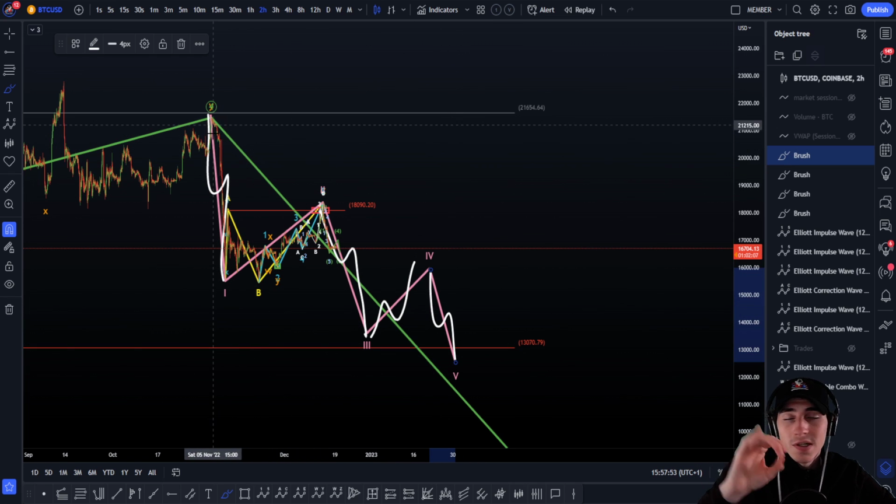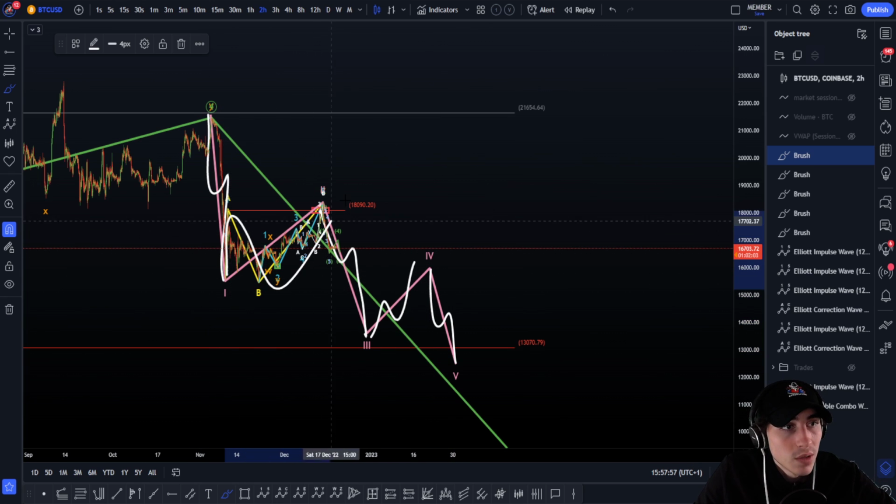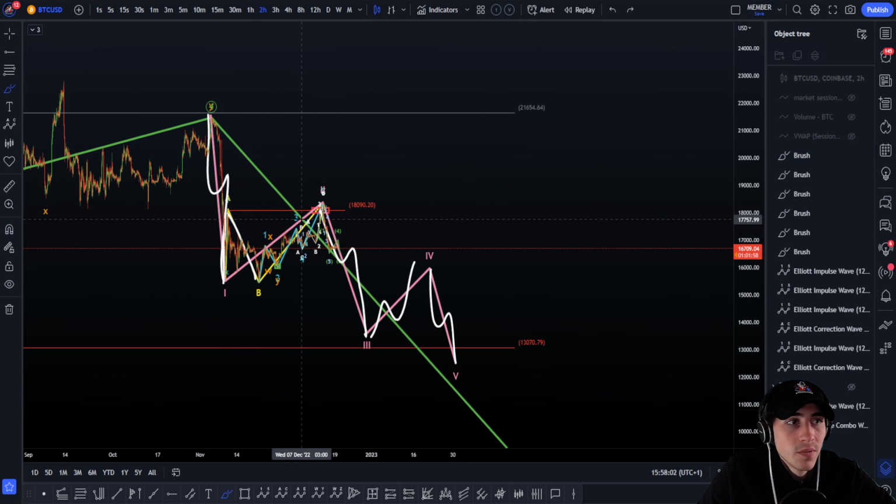So ABC zigzag in waves 1, 3 and 5; in waves 2 and 4 you can get something else, you don't really care, as you can see here, for example, ABC flats. So ABC flat, correction, correction, 5 waves. Okay, to make it clear.